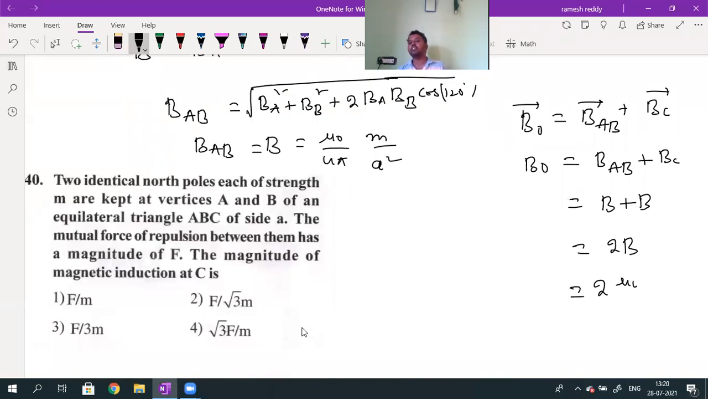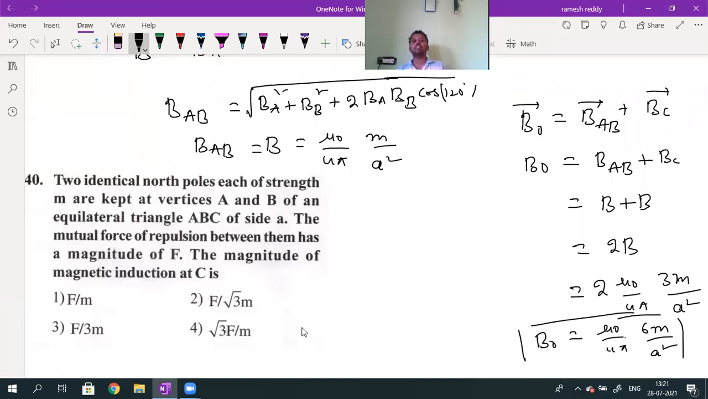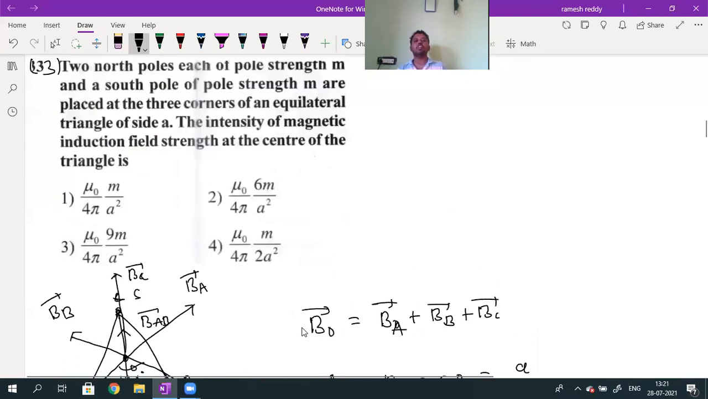2 into B, which is 2 into mu naught divided by 4 pi into 3 into small m divided by A square. The final answer is mu naught divided by 4 pi into 6 into small m divided by A square. This is the final magnetic field induction at the centroid. What is the option for this question? The answer is mu naught divided by 4 pi into 6 m divided by A square.